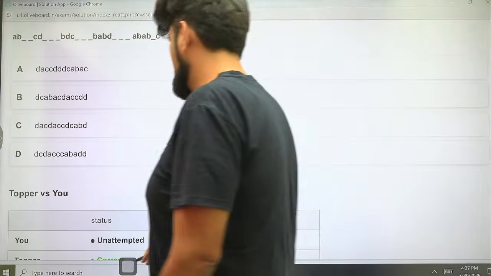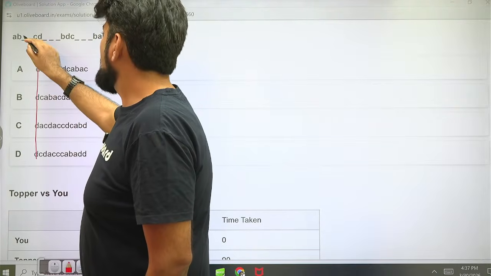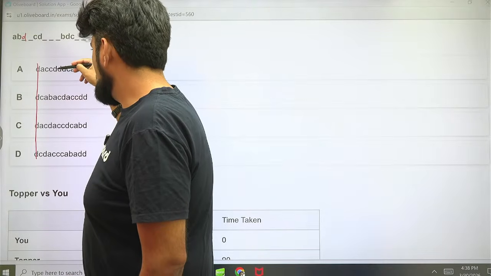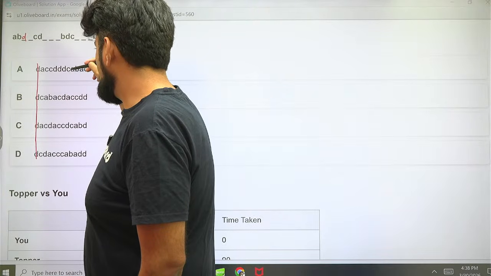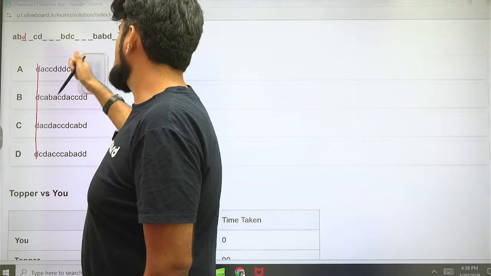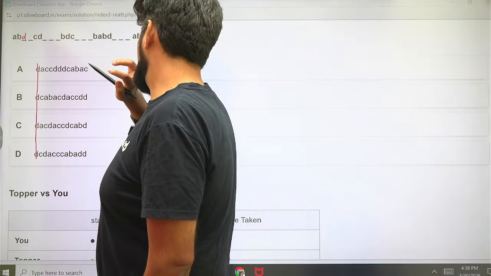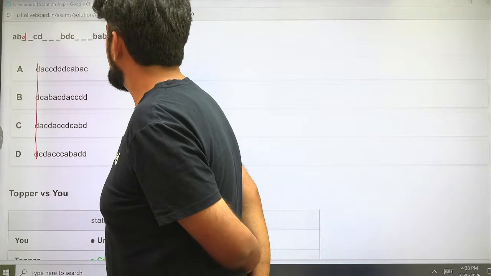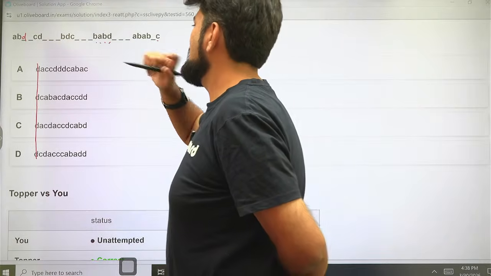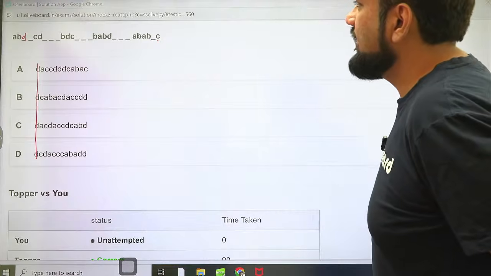Repeated letter series. Let's look at the vertical options first. First is D. Second is A, C, A, C, no. Third is C, A. Fourth is C, D, D, D, D, no. C, A, B, A, C. Everything else is different. So ABD, ABD, ABA. ABD, ABD, BABD. There is BABD here. There is CABD here. It's also not followed. ABD dash CD, ABD dash CD.